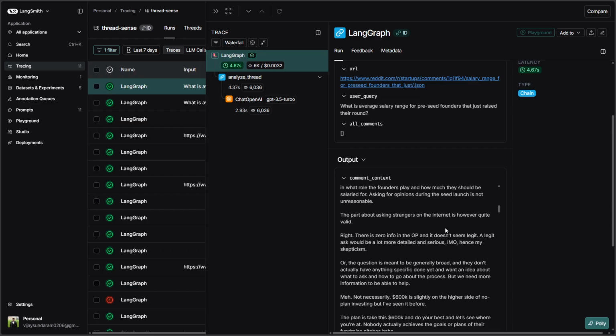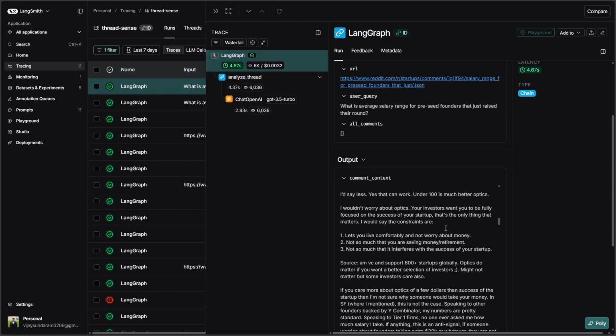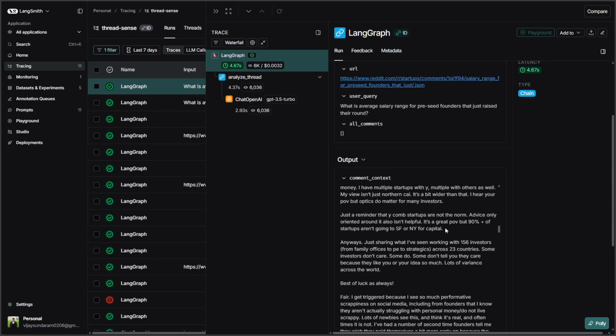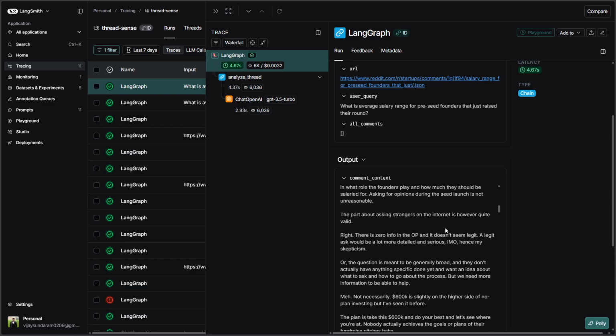So we started off this project saying that Reddit has a goldmine of data, but all we did was extract it and join it together. So it is still noise, right? LLMs are good at summarizing and finding insights, but if you feed it a big block of text, it is not going to do a good job, right? And here we had only 100 comments. What if you're trying to analyze a bigger thread that has even more comments or nested replies? It is going to do a bad job, right?